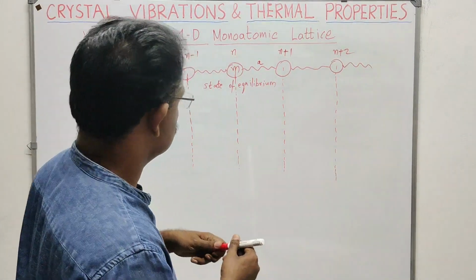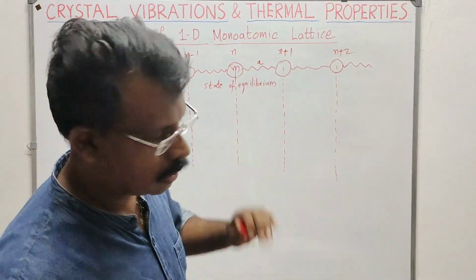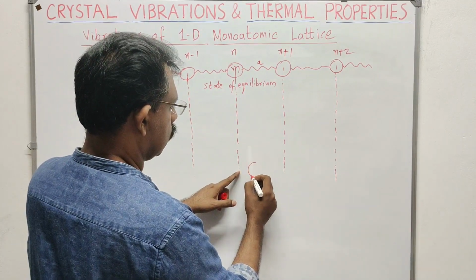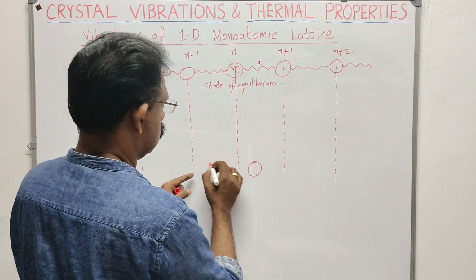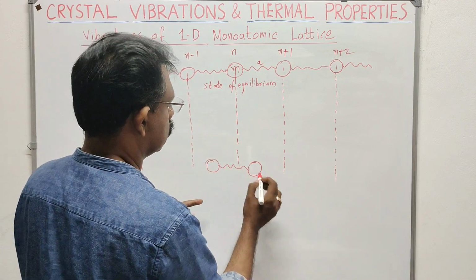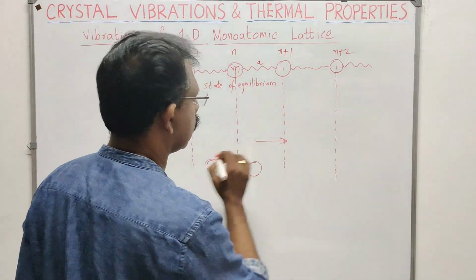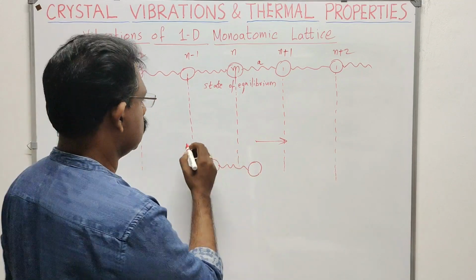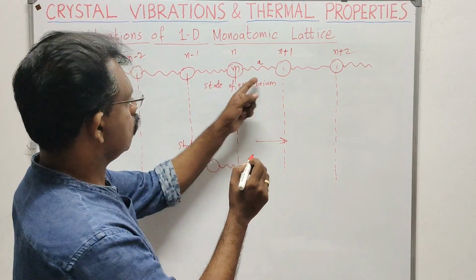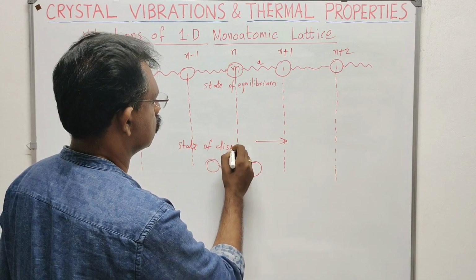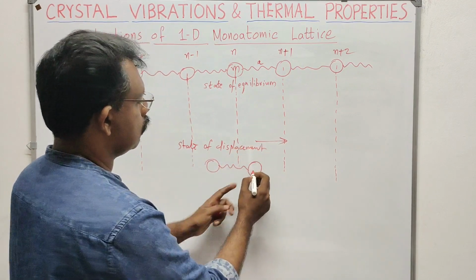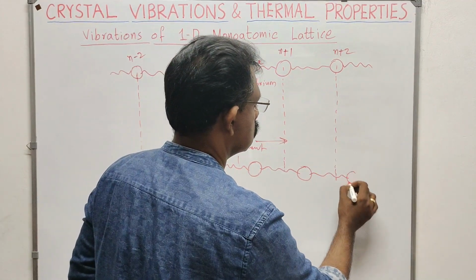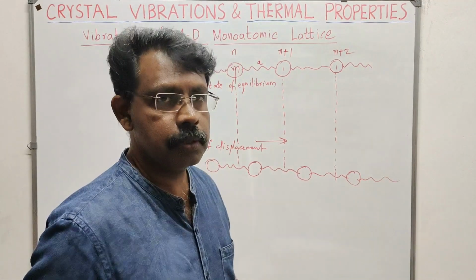So the new state, that is the displaced state, I will draw here. This atom will be displaced by some amount, like this. This is a displacement; I am applying a force in this direction. So this is a state of equilibrium and this is a state of displacement. This atom will be here, then this atom will shift to another place like this, and this atom will be somewhere here, so that there is a displacement for each atom.